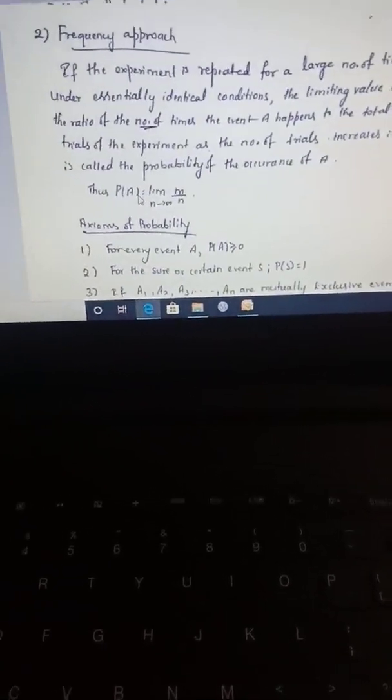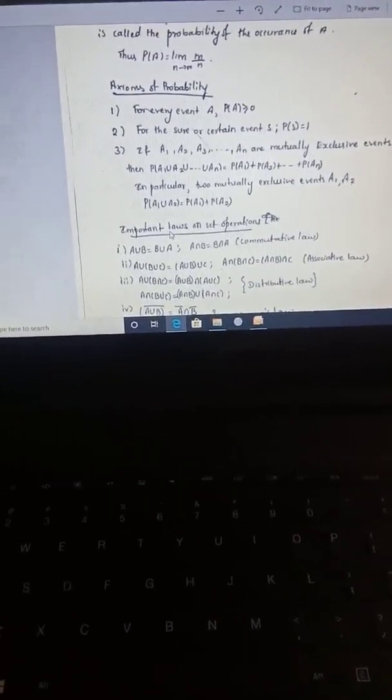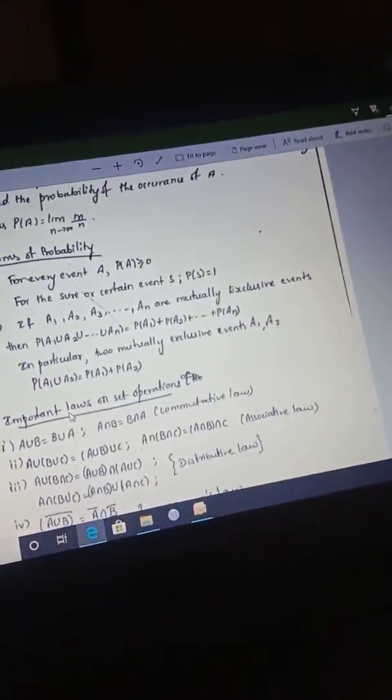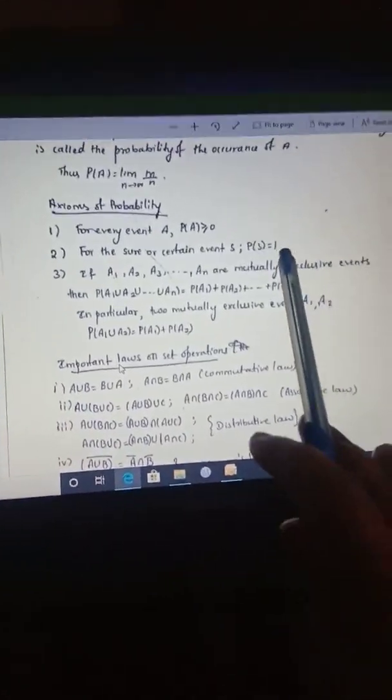Okay. Next we have the frequency approach. For this you can just go through the definition. It's not so important. Then we have some axioms. For any event, the probability of the event should be greater than or equal to 0. And for the sure event, when we total the probability of each event, you should be getting 1.